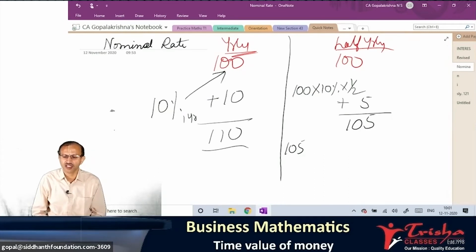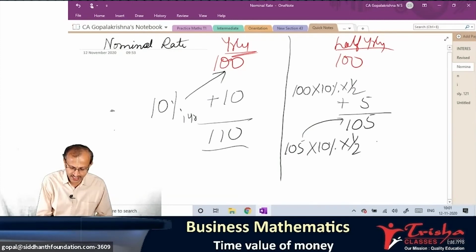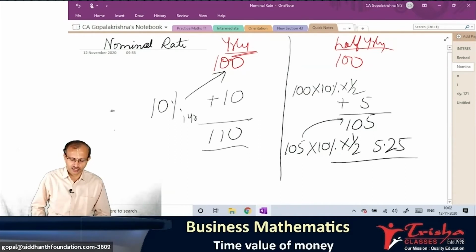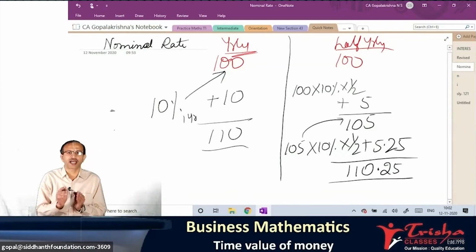Response from you, chat box fast. 105, because it is compound interest, no? 105 at 10% for half year. Calculator, is it 5.25? 105 into 10% is 10.5. Half of that is 5.25. Add it. Finally, you end up with 110.25. Please let me know whether what I have written on the screen is right or wrong.